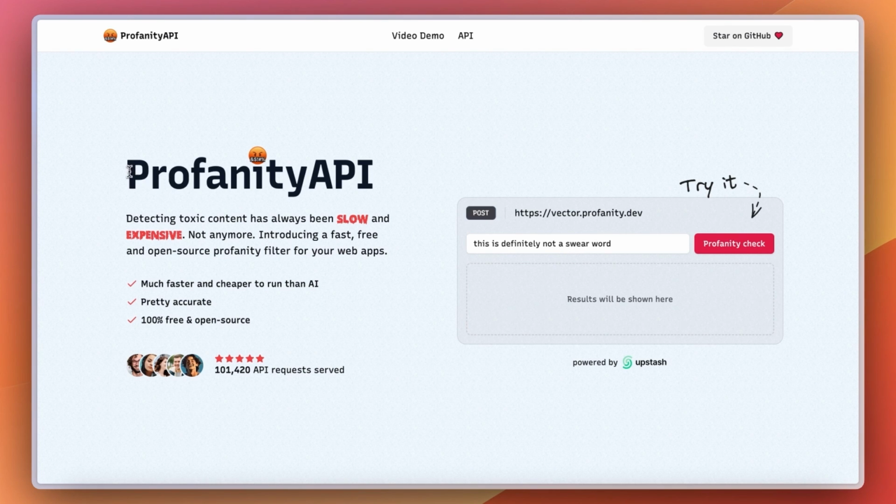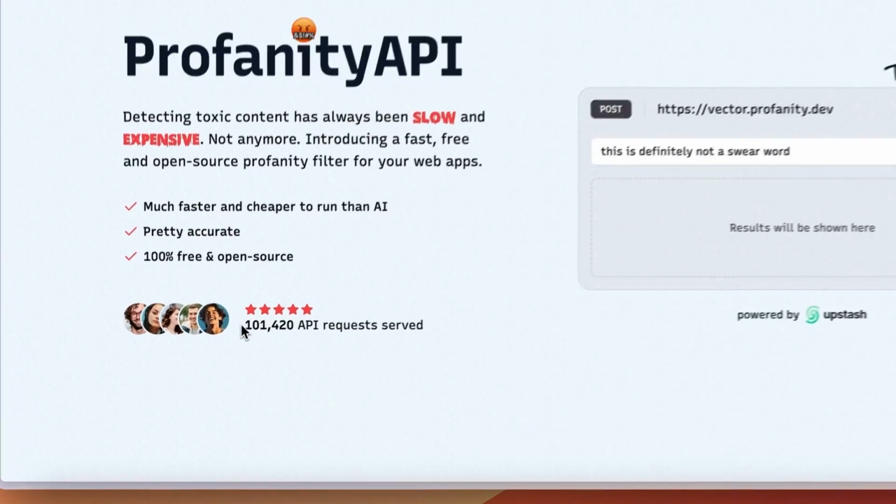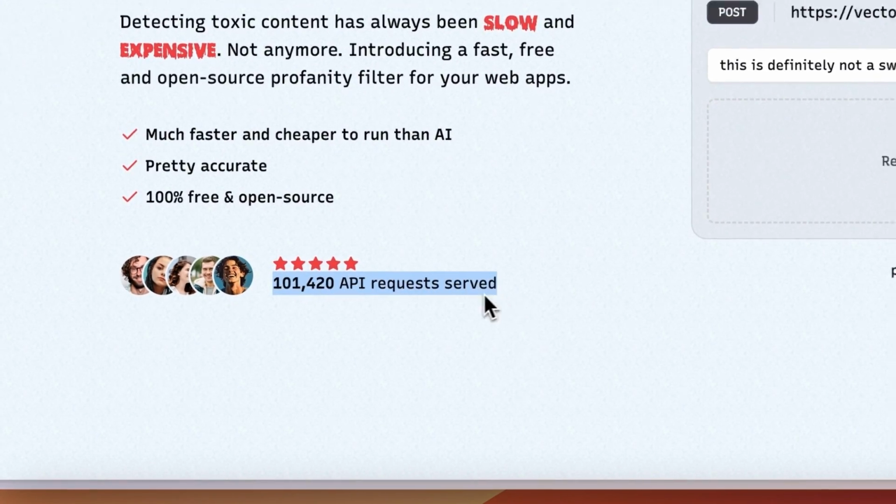This is a tool that I launched about 2 or 3 days ago, and since then it has gotten tens of thousands of requests. We're going to go through the entire dashboard, through all the numbers, before we even start the code. It's going to be really interesting, by the way.